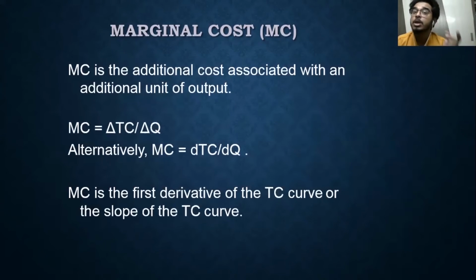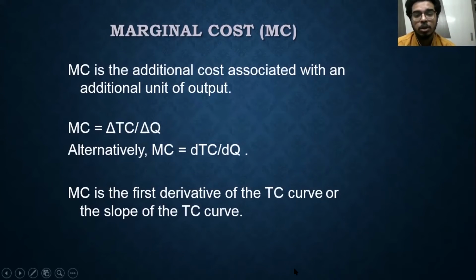Marginal cost, you have to connect to that. Why is production changing? Because of input. Why is utility changing? Because of consumption. Why is cost changing? Because of output. Therefore, how much is my total cost changing with respect to one additional unit of output. Yes, therefore marginal cost is the change in total cost divided by the change in quantity of production.